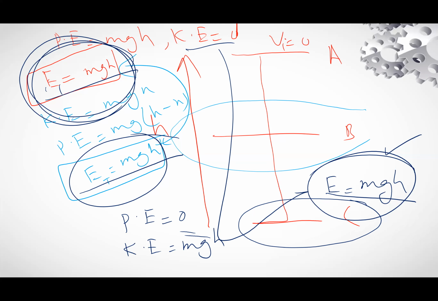The total amount of energy remains constant. So energies are interconvertible, but according to the law of conservation of energy, you can transform kinetic energy into potential energy and potential into kinetic, but the total amount remains constant.